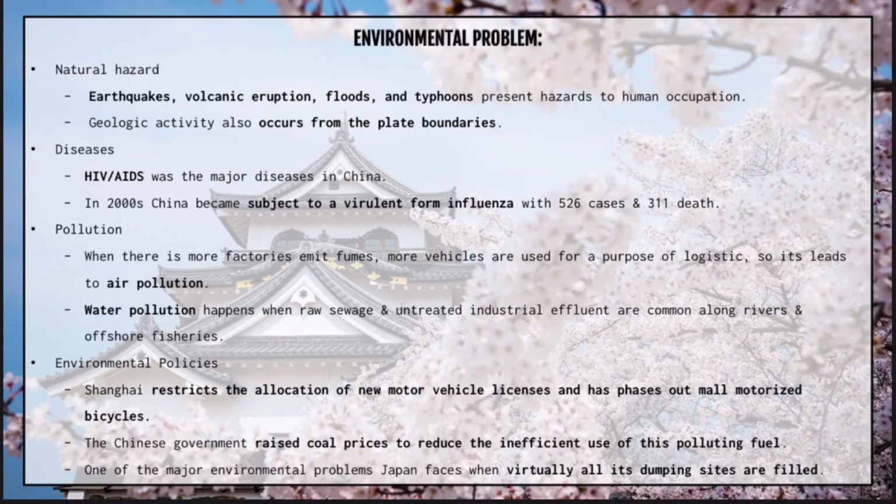Other than air pollution, water pollution is also a problem, because these factories discharge raw sewage or untreated industrial effluent into the rivers or offshore fisheries, and cause water pollution especially in the East China Sea. The last one is environmental policy. As an example, Shanghai restricts the allocation of new motor vehicle licenses, so that there are fewer motor vehicles in the city.